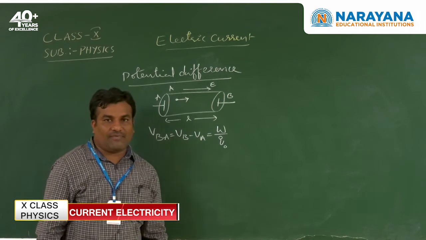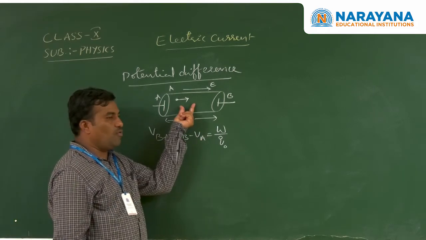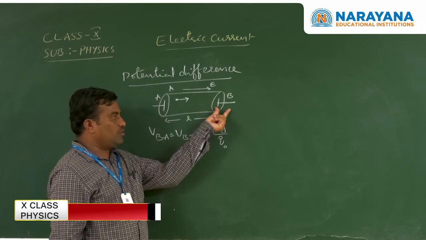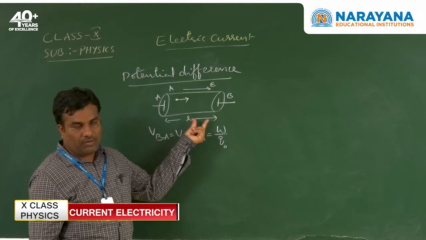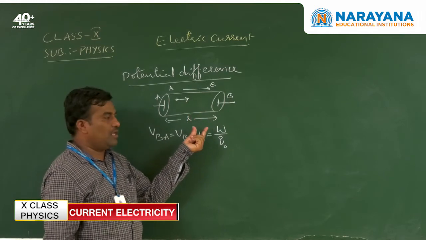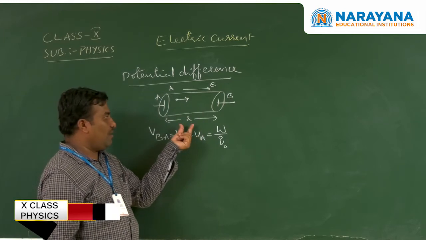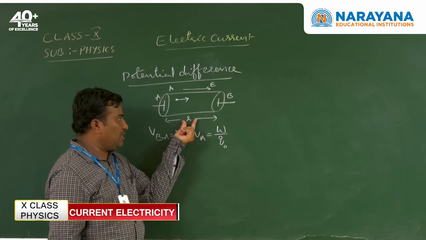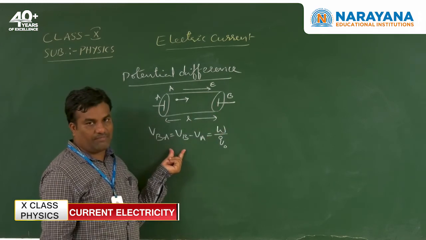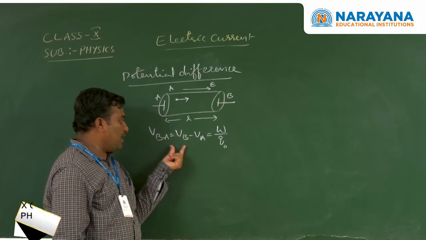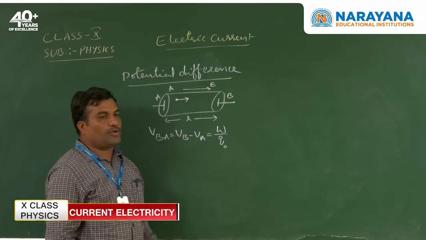The potential between two points, VB minus VA, is equal to W by Q naught. When you apply the electric field across the ends of the conductor, the positive charges can move from one end to the other. So we write here work done by electric force. The unit positive charge travelling along the length L of the conductor from A to B is called the potential difference of the given conductor. VBA equals VB minus VA, which equals W by Q naught.